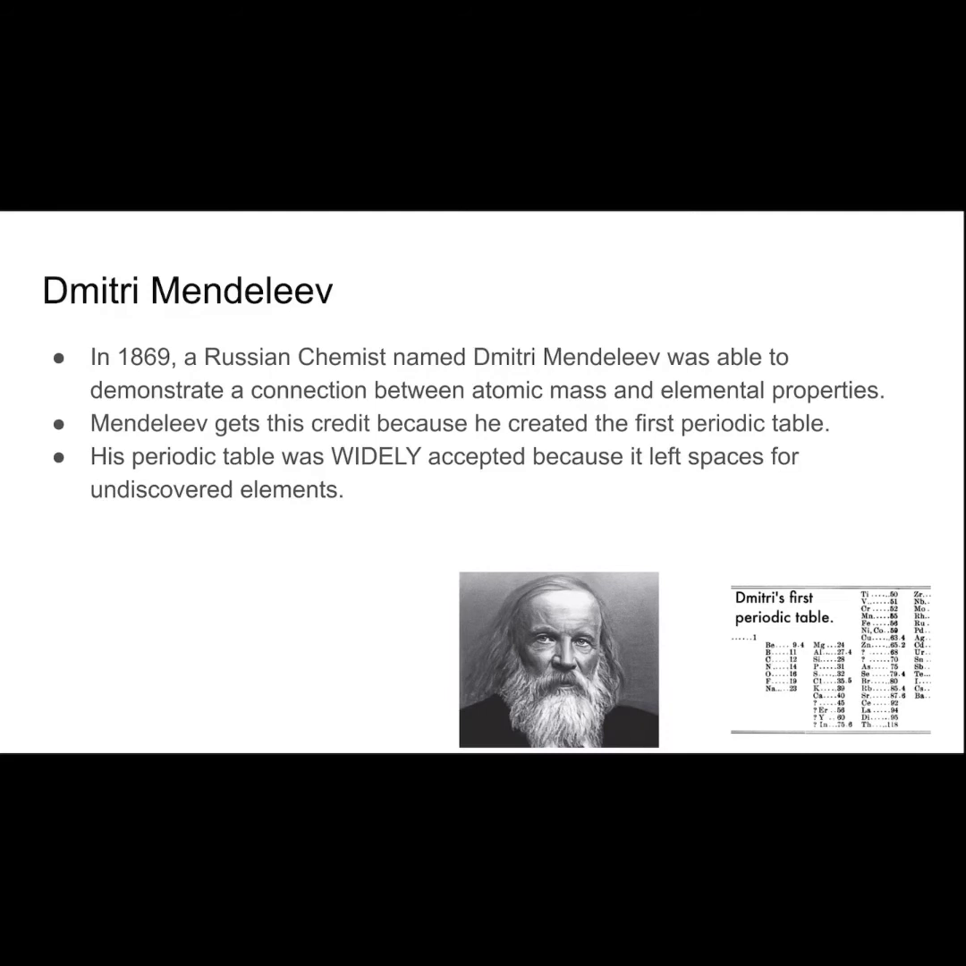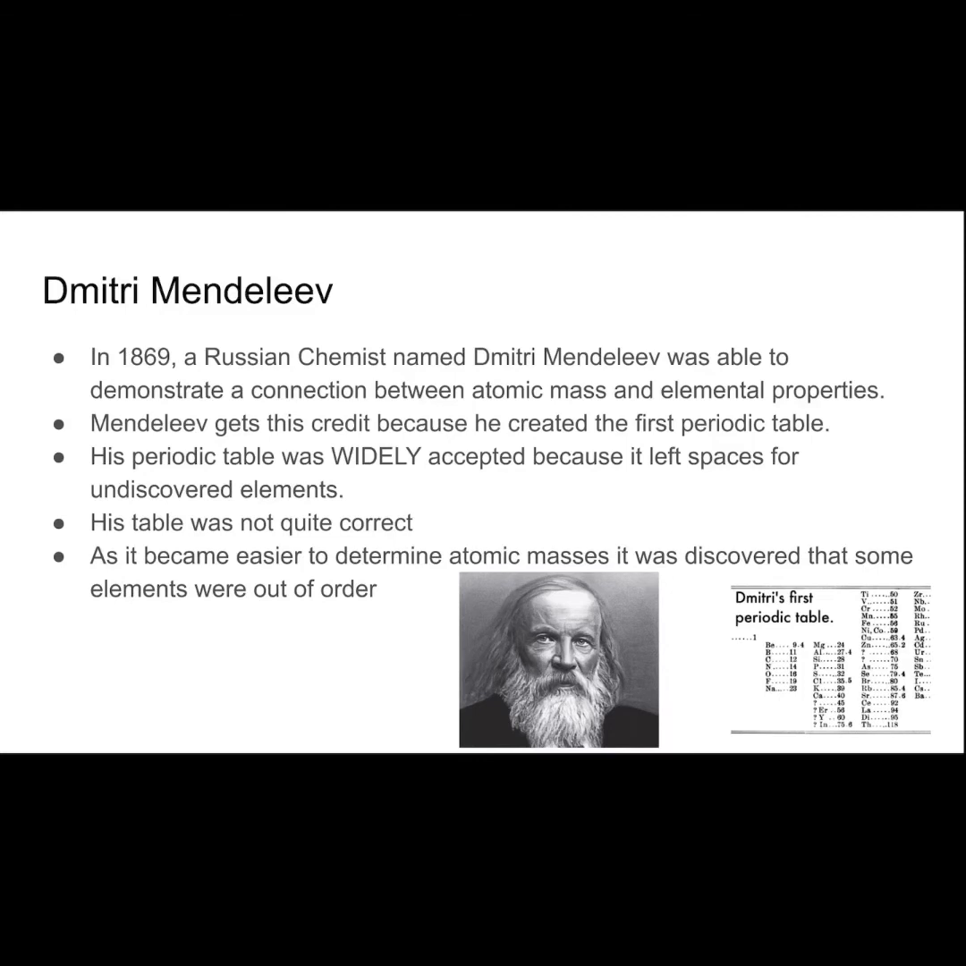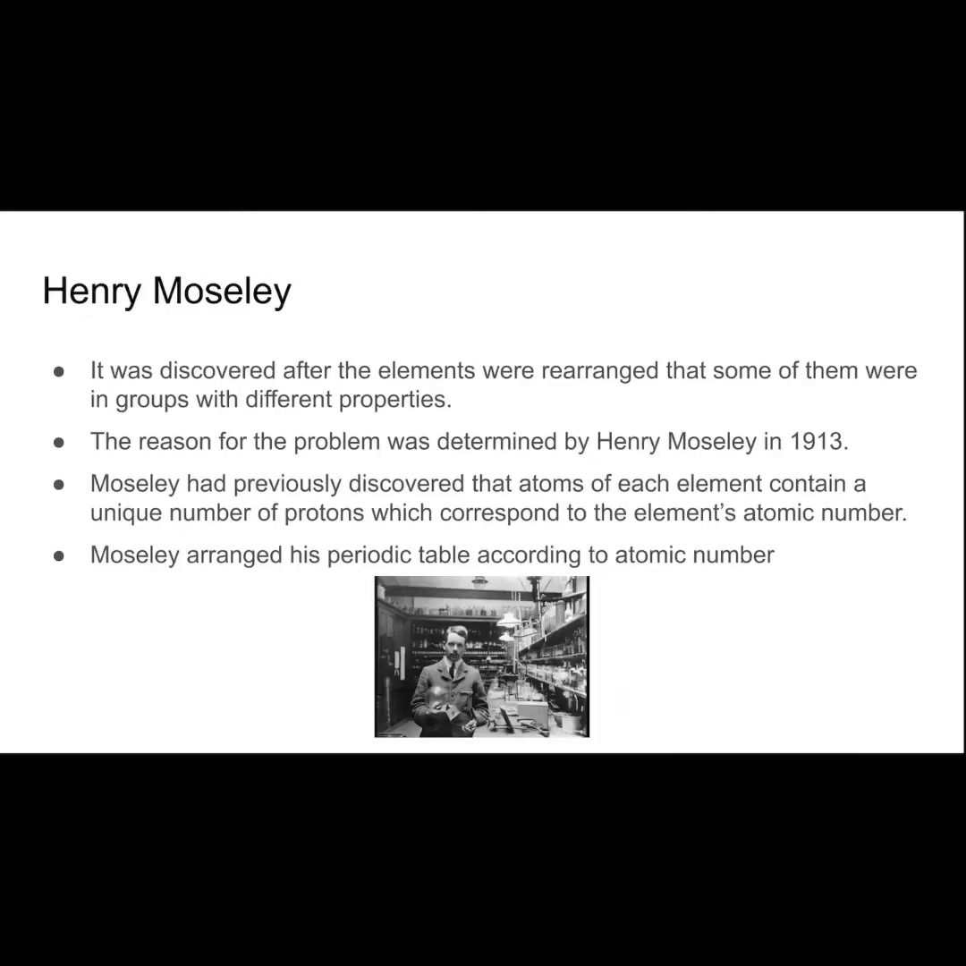His periodic table was widely accepted because it left spaces for elements that he knew weren't discovered yet. His table wasn't quite correct. As it became easier to determine atomic masses, it was discovered that some of his elements were out of order.